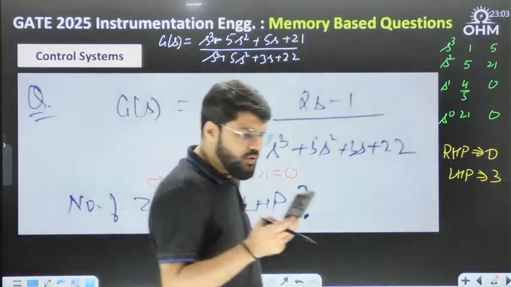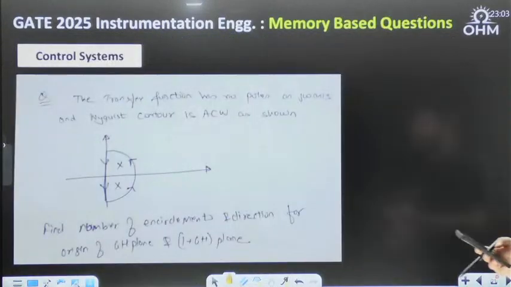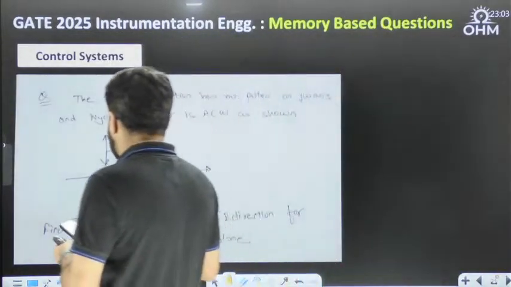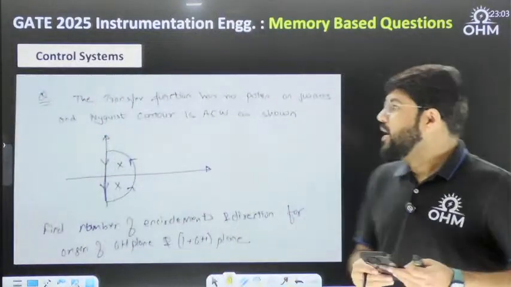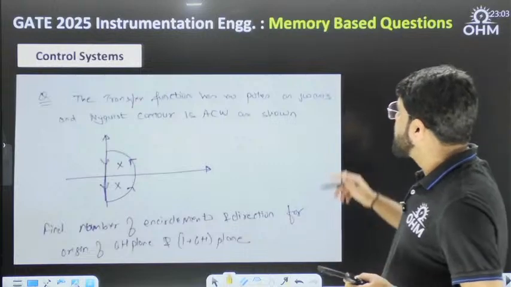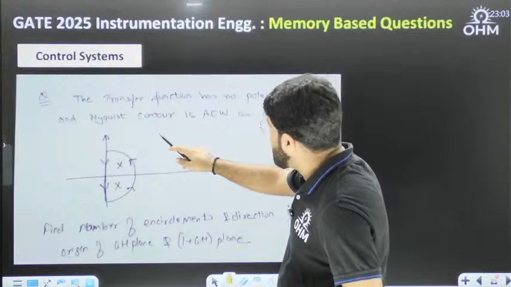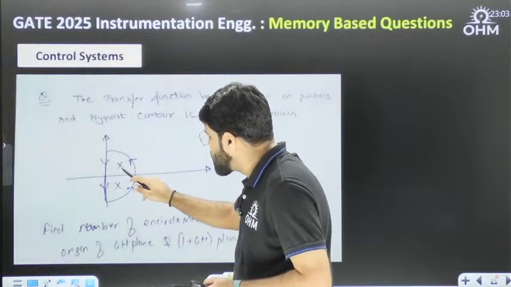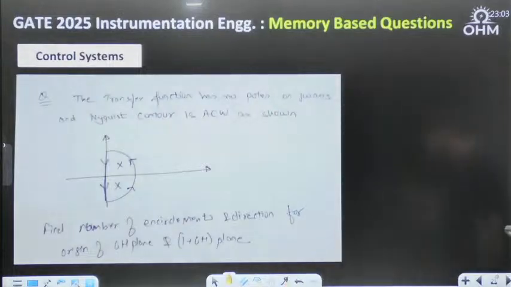Done, dear? Okay, next question. Let us move ahead to the next question. So a Nyquist contour is given to you. The transfer function has no poles on the j omega axis, and the Nyquist contour is anti-clockwise as shown, and it has been shown to enclose 2 poles.